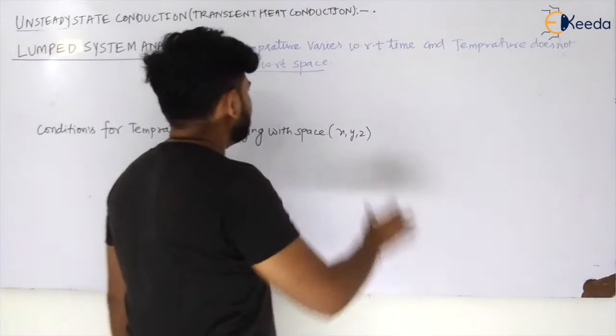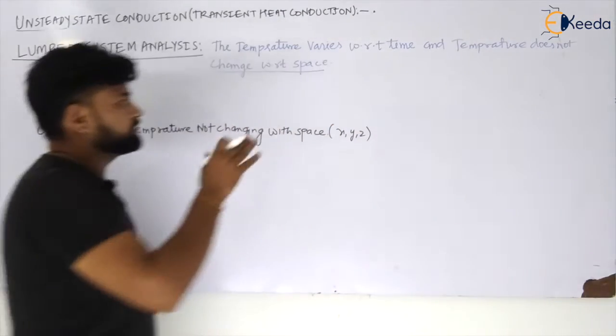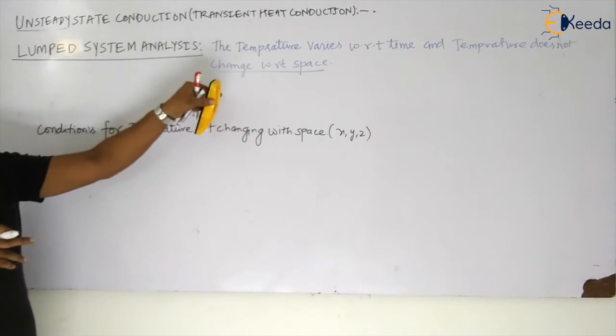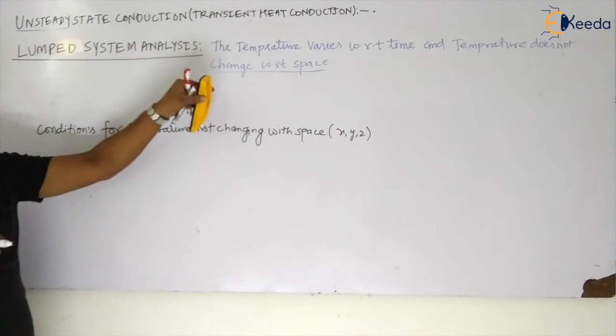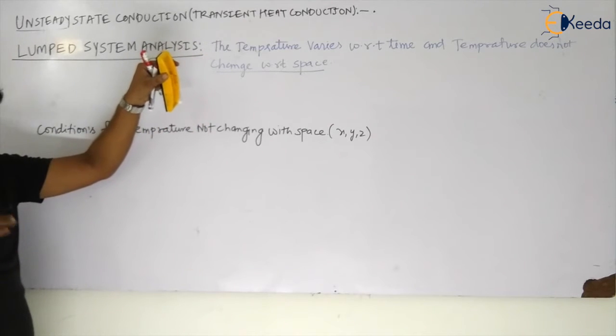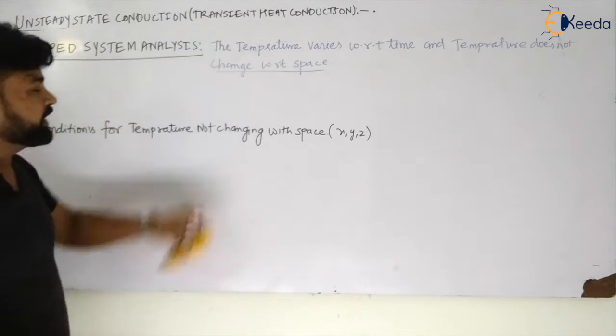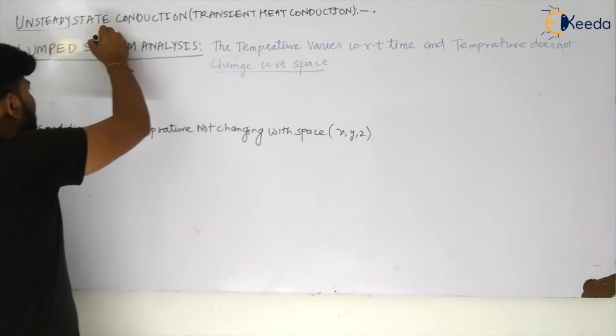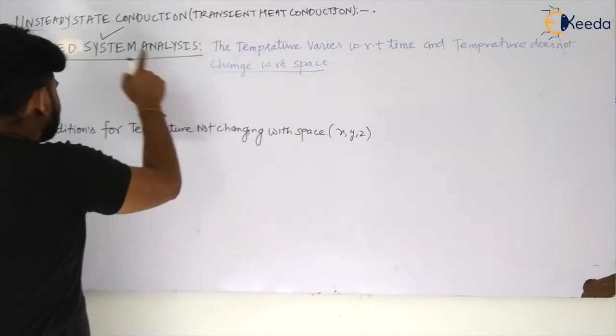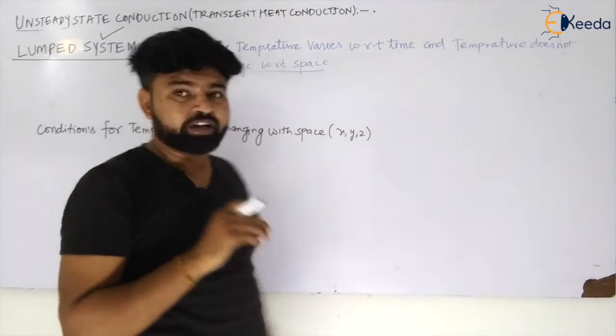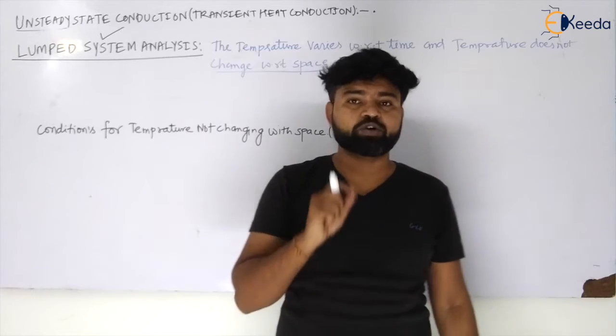Now we are just dealing with the temperature not changing with respect to space, while it is changing with respect to time. So let us see where we can apply this lumped system analysis and what the conditions for that are.